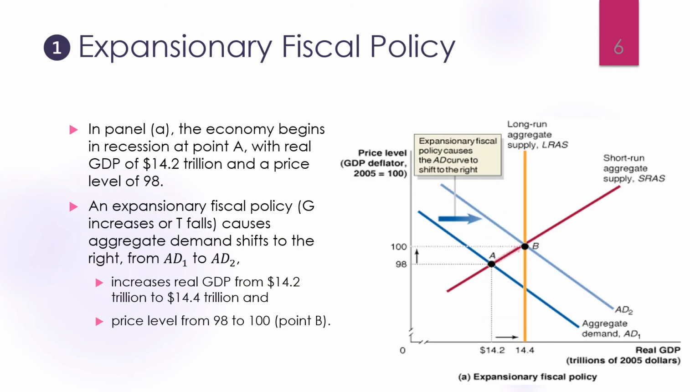Panel A. The economy begins in recession at point A with real GDP of 14.2 trillion and a price level of 98. When government expenditure increases or tax reduces, aggregate demand will shift to the right from AD1 to AD2. This causes real GDP to increase from 14.2 trillion to 14.4 trillion and price level to increase from 98 to 100.